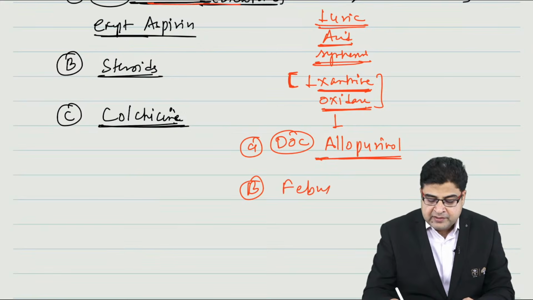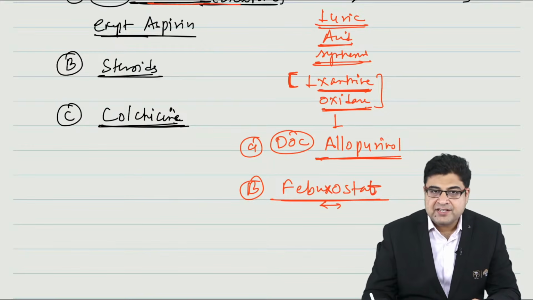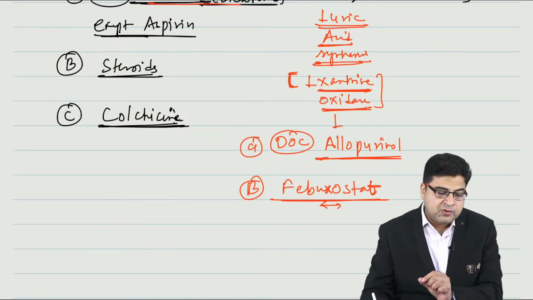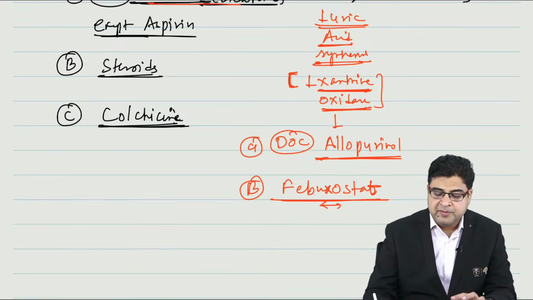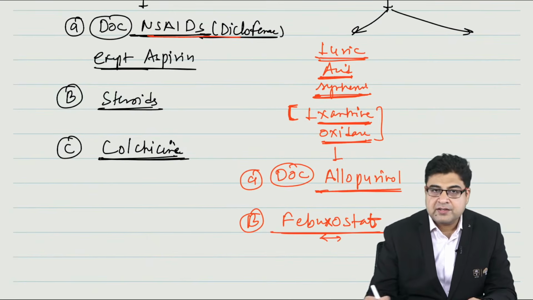The second medicine which I can use as a xanthine oxidase inhibitor is febuxostat. The medicine has the letters XO in its class: it's a xanthine oxidase inhibitor. The drug name is febuxostat. So these are the drugs which are uric acid synthesis inhibitors.